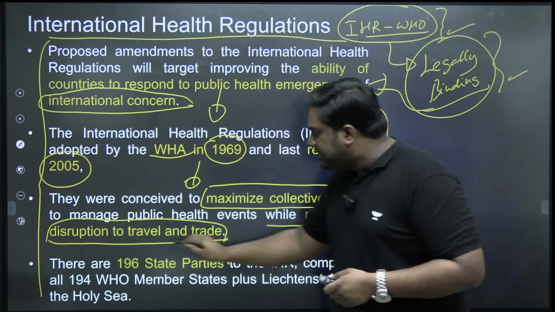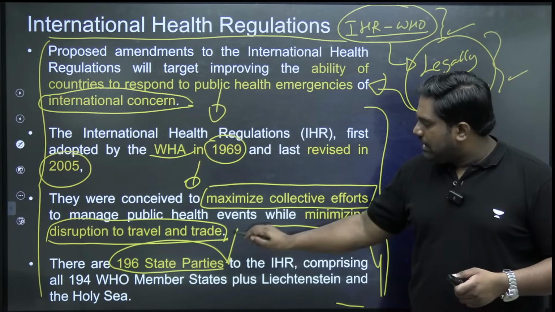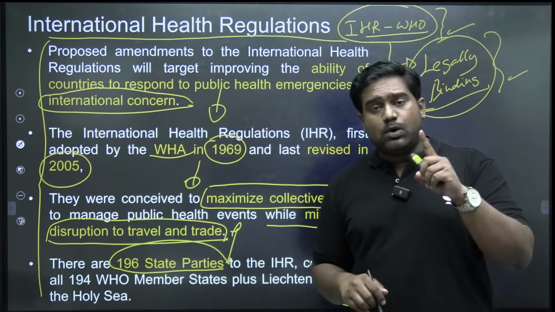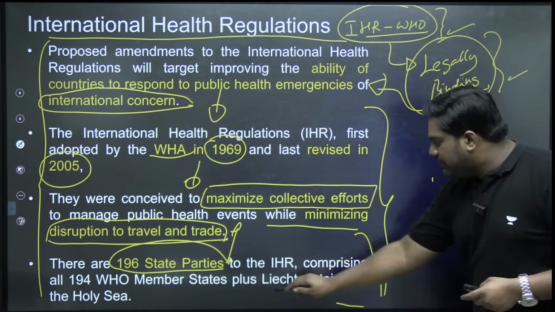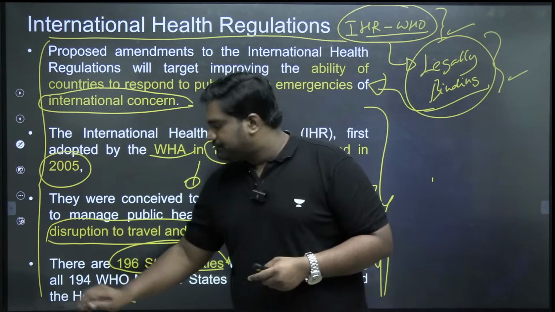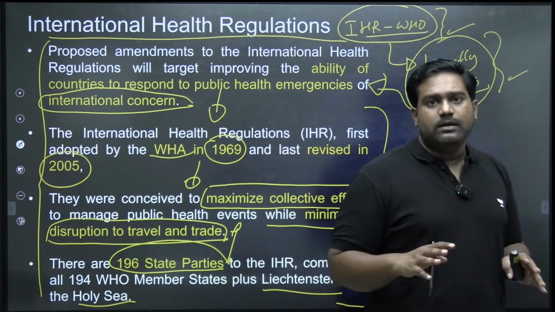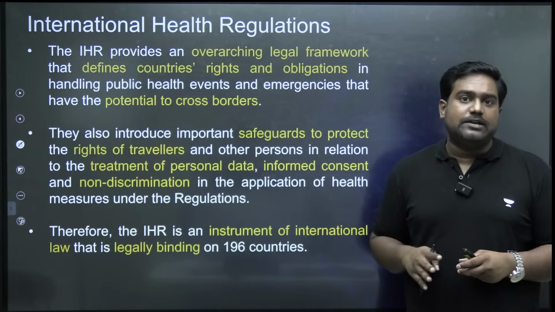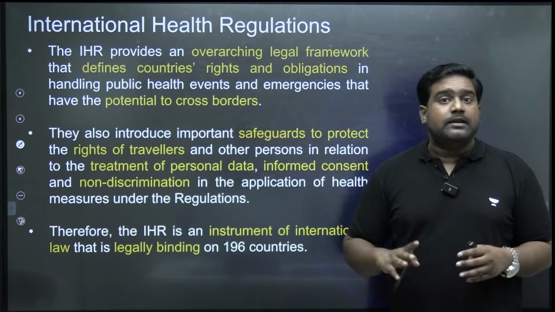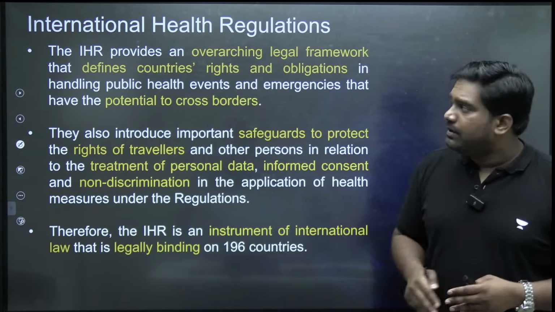So 196 state parties are obligated under IHR, not just the 194 members. Other than the 194 members, even Liechtenstein and the Holy See are party to IHR guidelines. It's obligatory on all the 196 state parties which have signed and ratified the International Health Regulations.